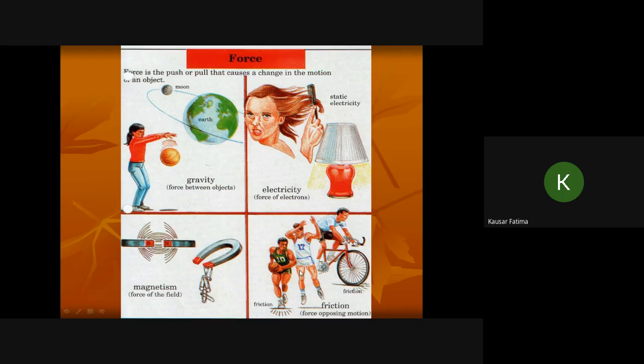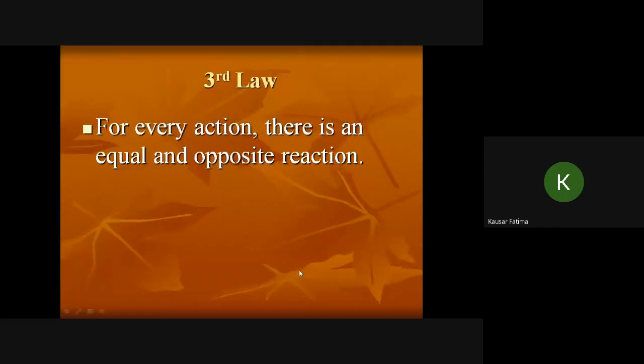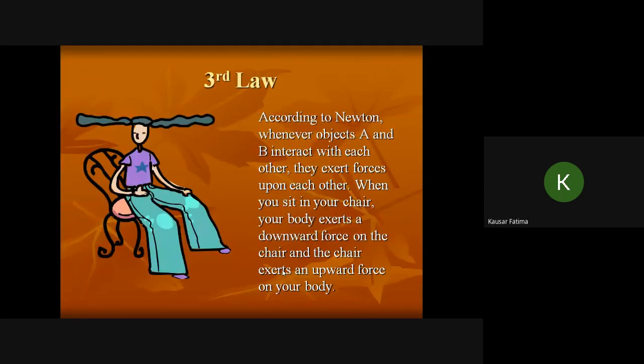Friction slows down moving objects and tends to bring them to rest. Now, the third law: for every action, there is an equal and opposite reaction. According to Newton, whenever objects A and B interact with each other, they exert forces upon each other. When you sit in your chair, your body exerts a downward force on the chair. At the same time, the chair exerts an upward force on your body. The magnitude of the two forces is equal, but the direction is opposite.